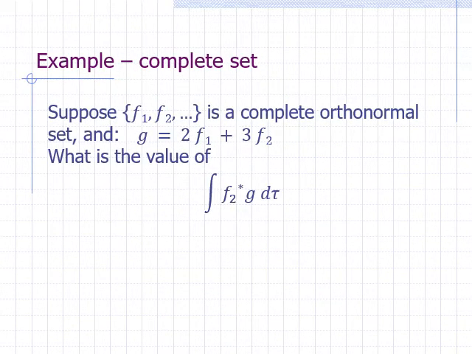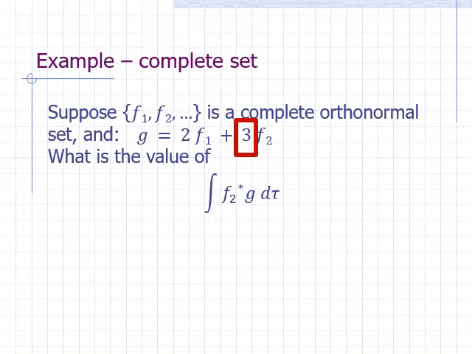Suppose the set of functions f1, f2, and so on is a complete orthonormal set, and function g can be written as 2 times f1 plus 3 times f2. What is the value of the integral f2 star times g over all space? This integral is just the formula for the coefficient of f2 in the expansion of g. So the answer is the coefficient of f2, which is 3.